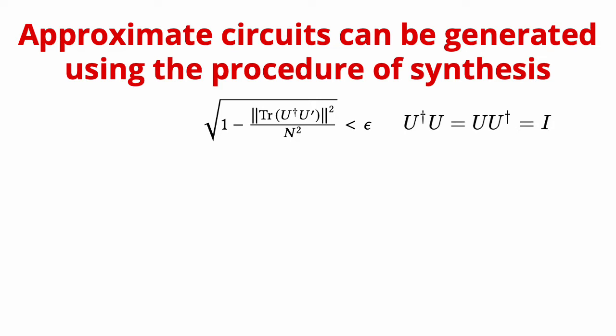In the formula shown here, U dagger is the conjugate transpose of the original circuit matrix, U prime is the approximate circuit matrix, and n is their dimension. If we take a trace of their product and normalize it, we get the Hilbert-Schmidt distance, and this distance needs to be less than an arbitrary threshold epsilon.